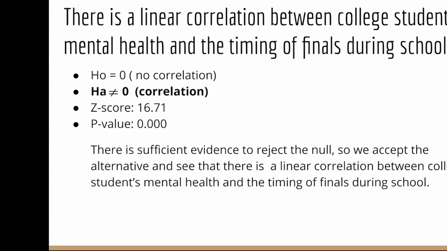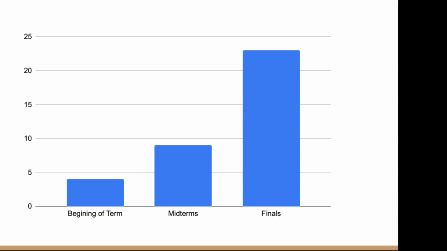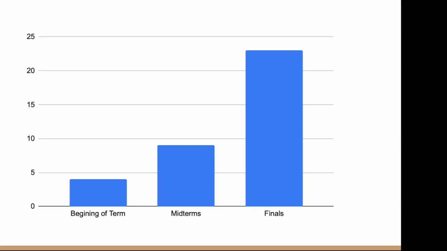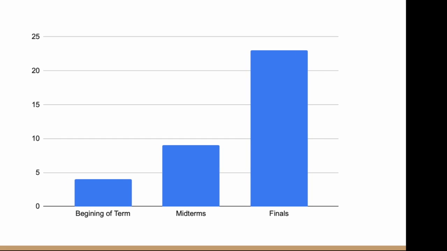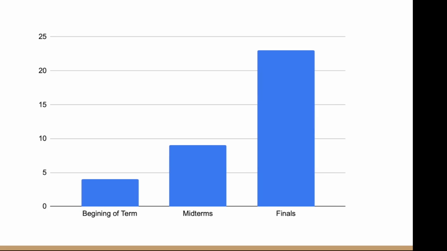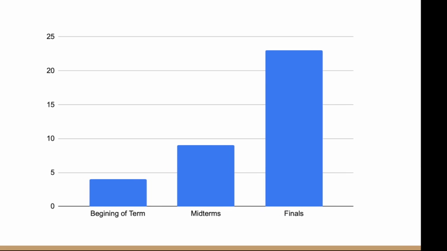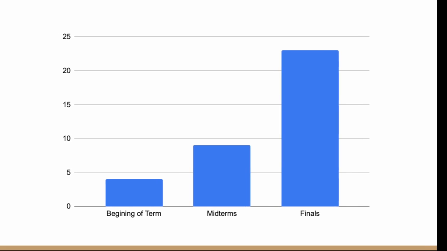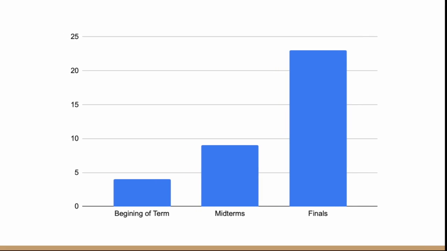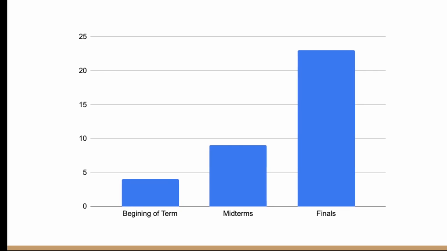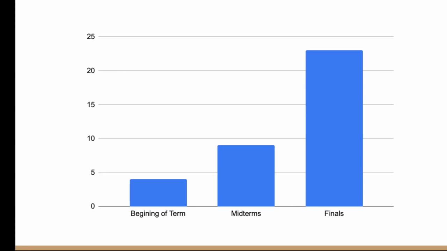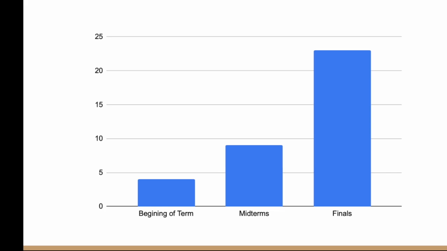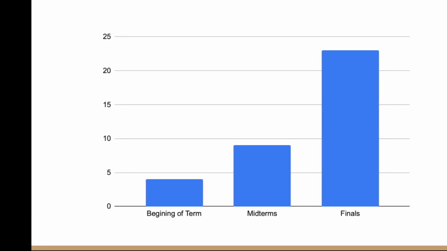The graph here shows the different time frames throughout the college term, and I used the beginning of term, midterms, and finals. I asked which was most stressful for students and which times they felt mentally drained. By this demonstration, you can see that everybody chose finals, which is kind of an obvious thing, I believe, because that's when I'm the most stressed out, at least.